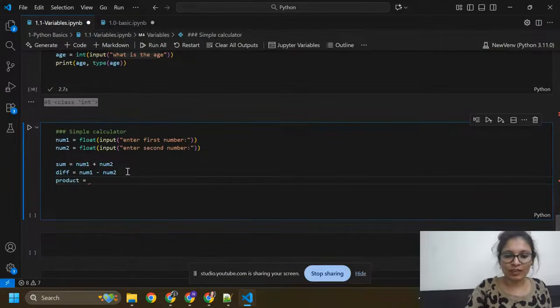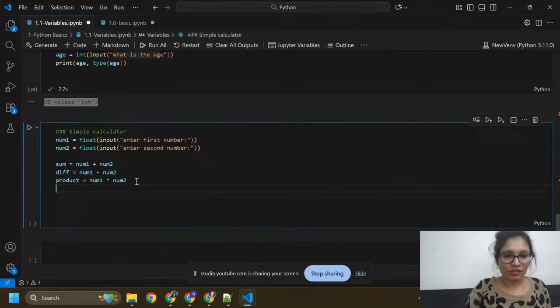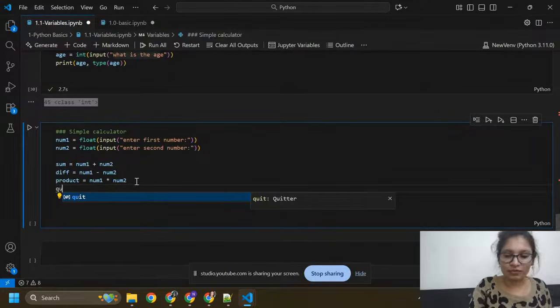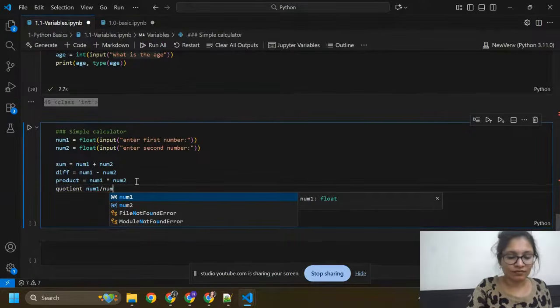Here I'm going to multiply number 1 into number 2. And if you want to divide, then you can use another variable, quotient. Here I'm giving number 1 divided by number 2.